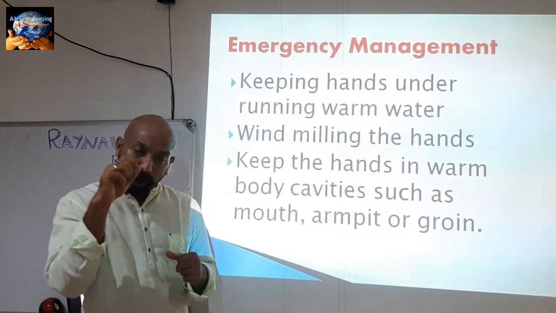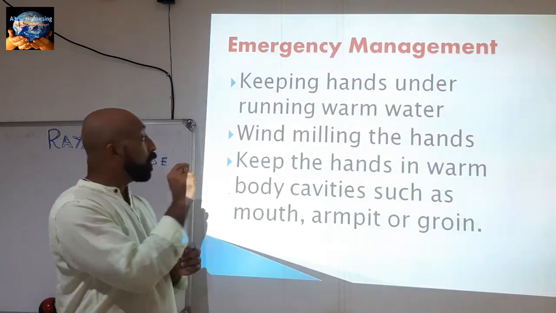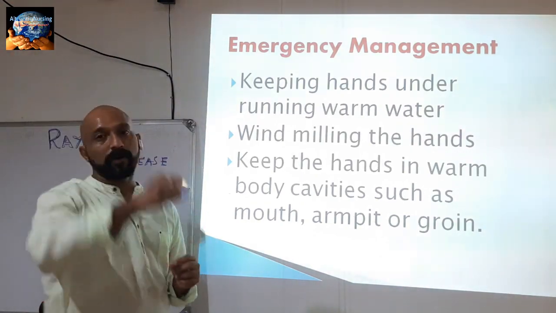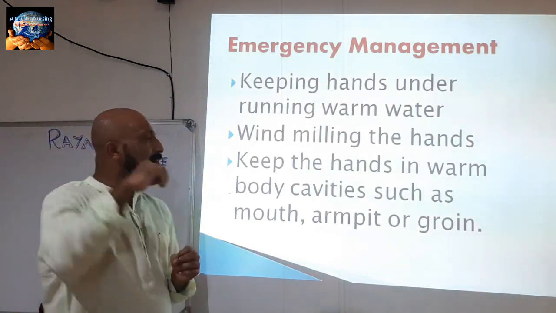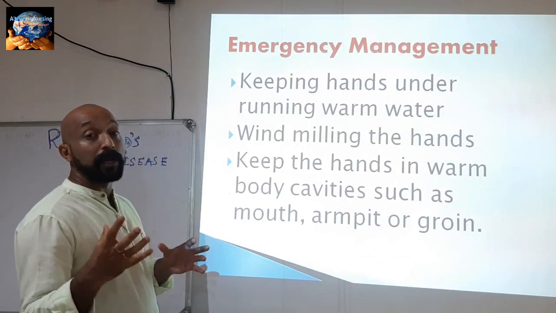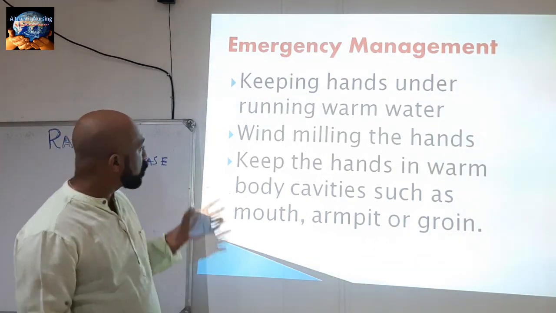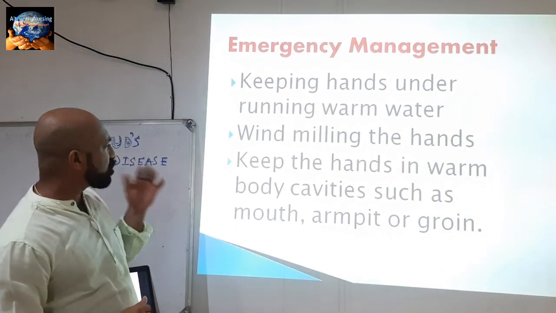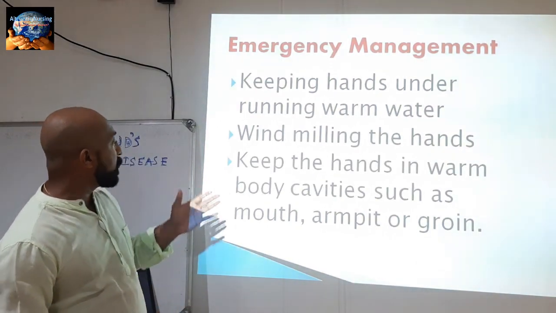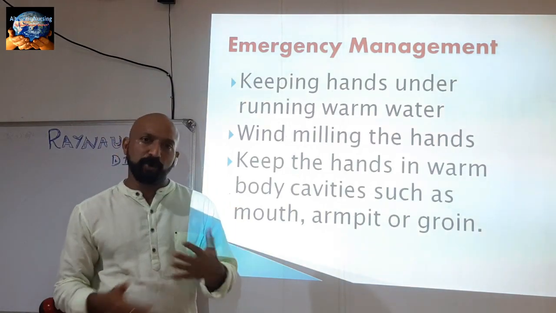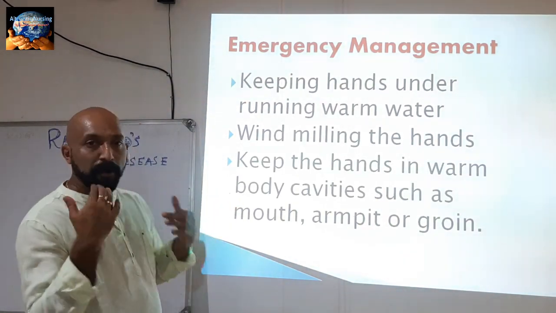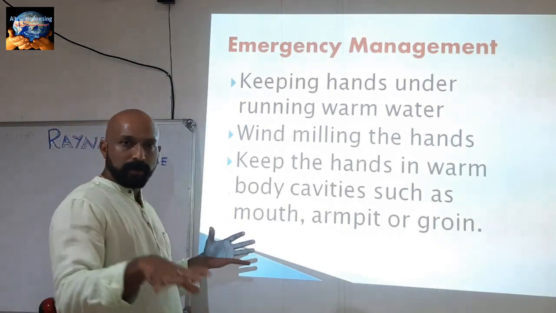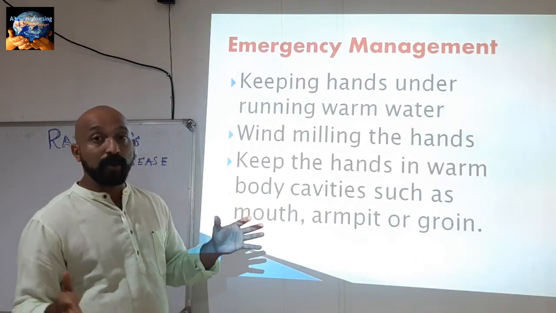Otherwise, to increase the circulation, we can use windmilling of the hand. We can rotate the affected hand fast so that it suddenly improves the blood circulation. So windmilling of the hand is another emergency management. Next is keeping the hands in warm body cavities such as the groin, armpits and mouth. That is also an emergency technique to avoid Raynaud's phenomenon.